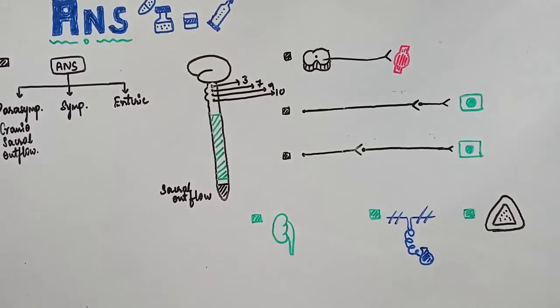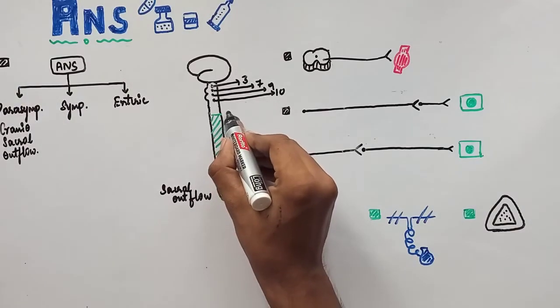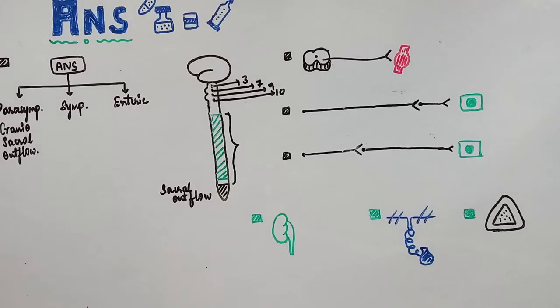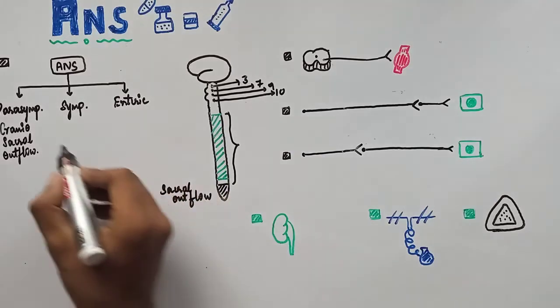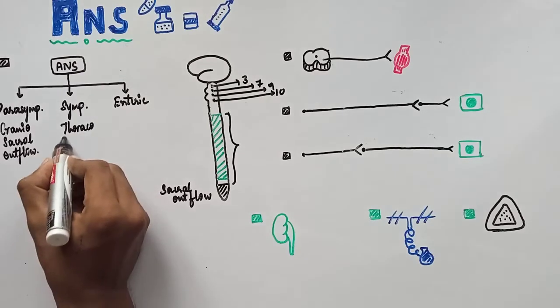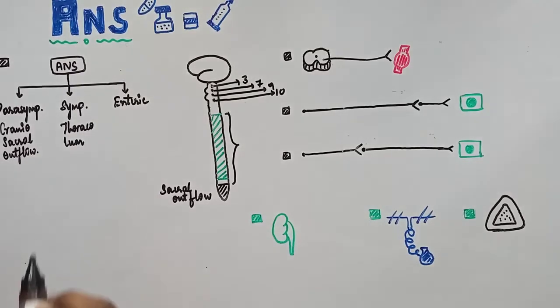Now, sympathetic nervous system consists of this region. What is this region? This is the thoracolumbar outflow. Thoracolumbar. This consists of two regions, thoracic region and lumbar region.